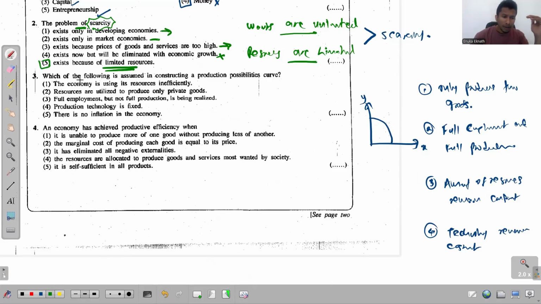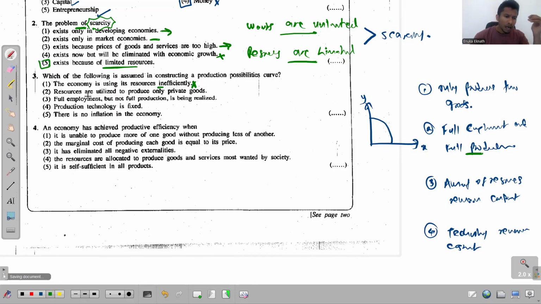The question asks, which of the following is assumed in constructing the production possibilities curve? The first one is the economy is using its resources inefficiently. That's not what we assume. We assume that the economy utilizes its resources efficiently, under full production and full employment, not inefficiently. So this is not an assumption that we make when drawing the PPC.